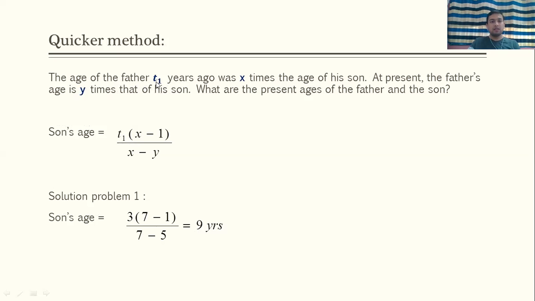Age of father t1 years ago was x times the age of his son. At present the father's age is y times that of his son. देखो वापस वही दिया है, at present, यानी प्रेजेंट की एज दी हुई है. What are the present age of father and son?